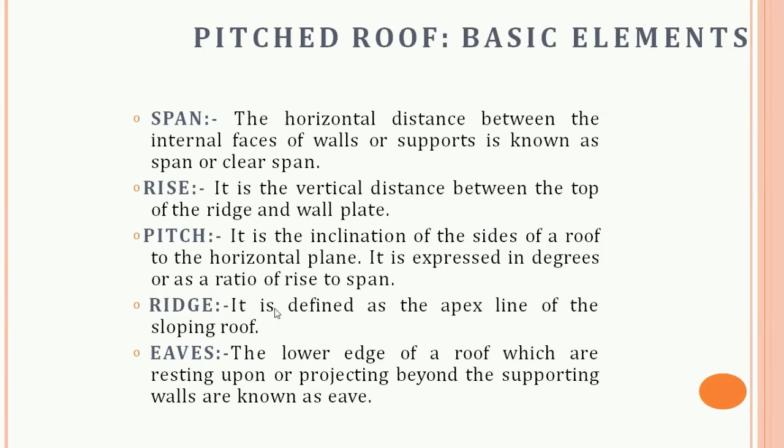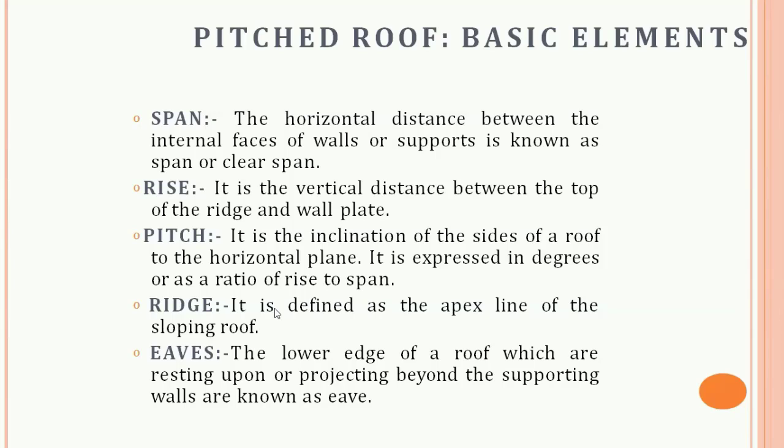Now some technical terms which are used in connection with the sloping roof. These are some basic elements of the roof. First is the span. The clear horizontal distance between the internal faces of walls or supports is known as the clear span. The horizontal distance between the centers of the walls or supports is the effective span.